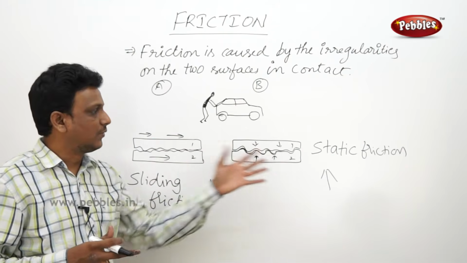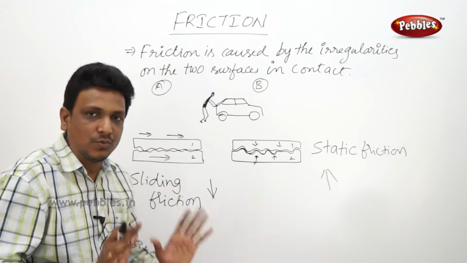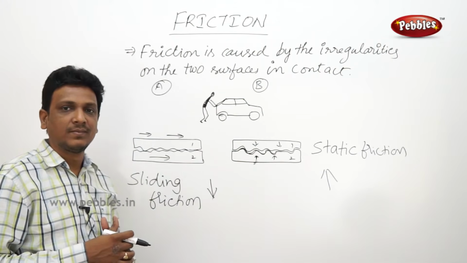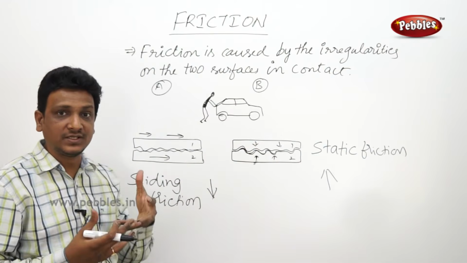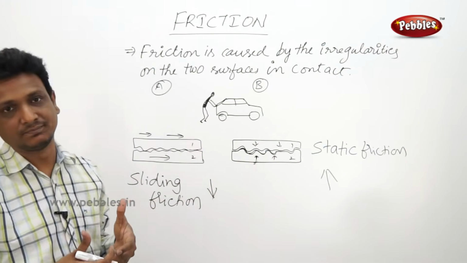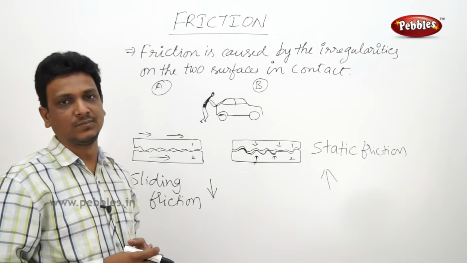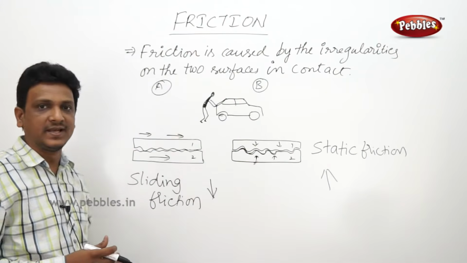Right? So when an object is stationary at some place, whatever force you apply to move it will be more compared to the sliding. Because in case of static friction, the two surfaces have irregularities which are very tightly packed up. So there you need to apply more force to make the object move. So that is the difference between static friction and sliding friction.